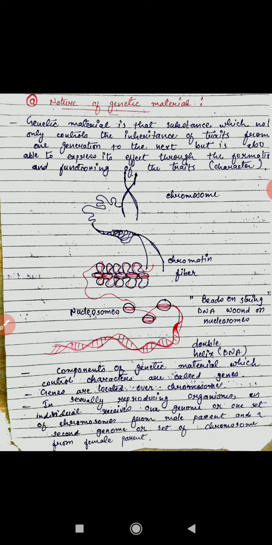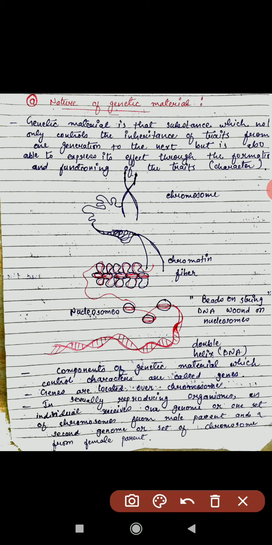So first we will learn about the packaging of DNA. We will look at the figure. There, double helix DNA is wound around beads. The beads are microscopic histone proteins.